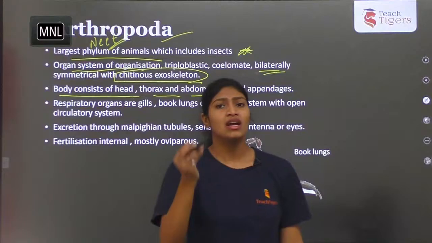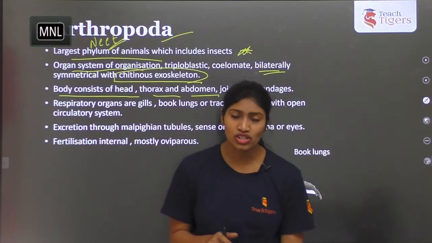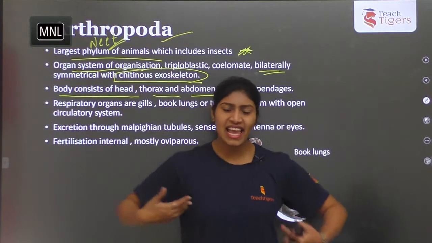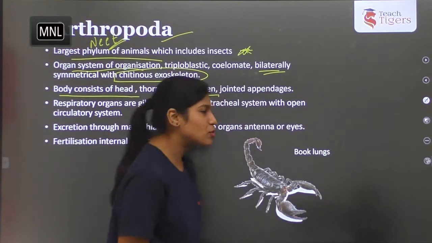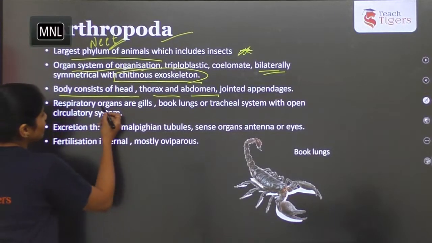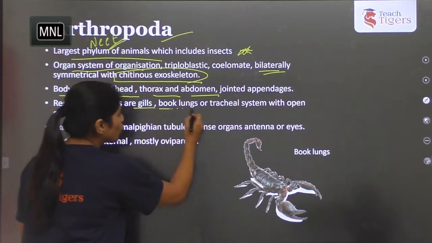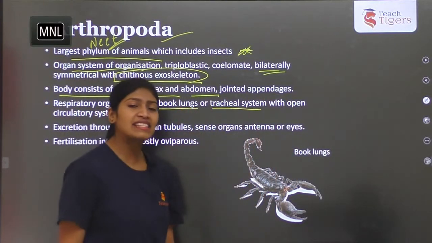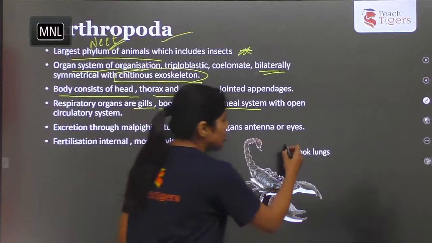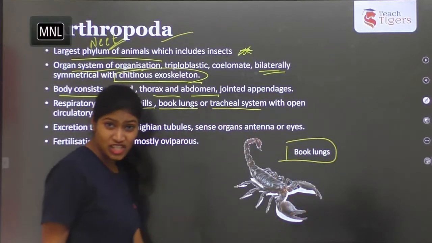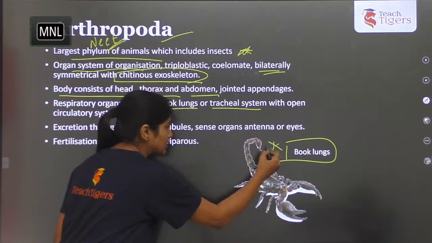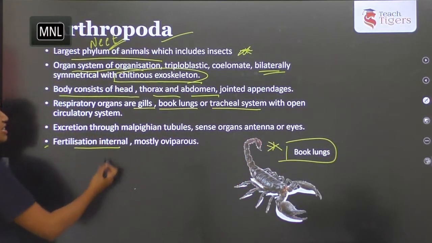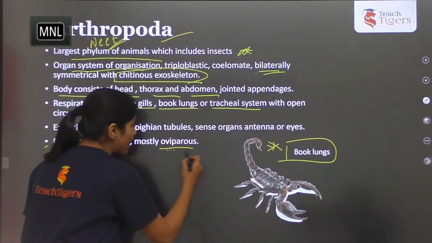Body is divided as head, thorax and abdomen. If you take again Periplaneta americana, that is cockroach, triangular head, thorax with pro, meso, metathorax, and next the abdomen. Respiratory organs are gills, book lungs, tracheal system, with open type of circulation. Example, scorpion, which has book lungs for respiration. This is again important. These exhibit internal fertilization and they are oviparous, they lay eggs.